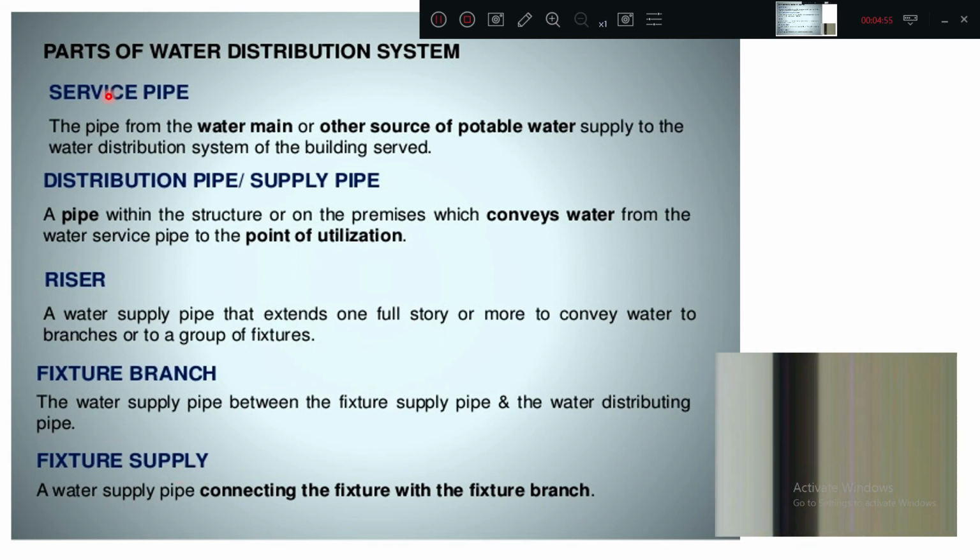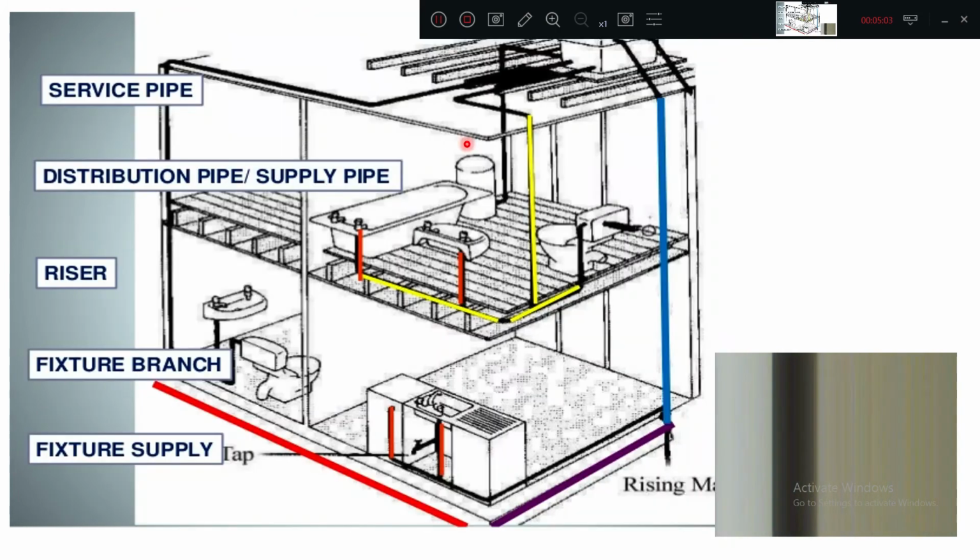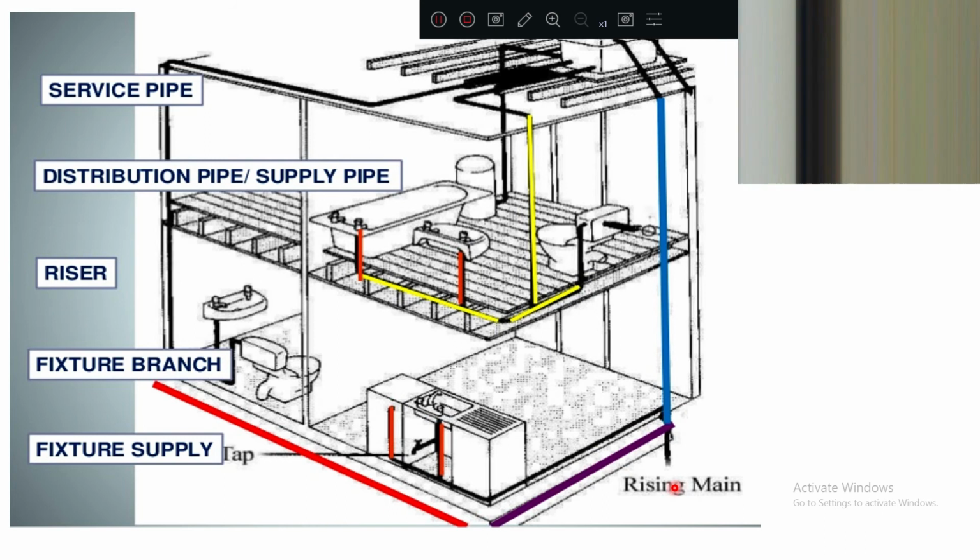Okay, first connection to the main, from there it is distribution pipe to fixture branch to supply. You can see in this diagram, here it is a rising main. It is going up 1 story or 2 story to the overhead tank, from the rising main.